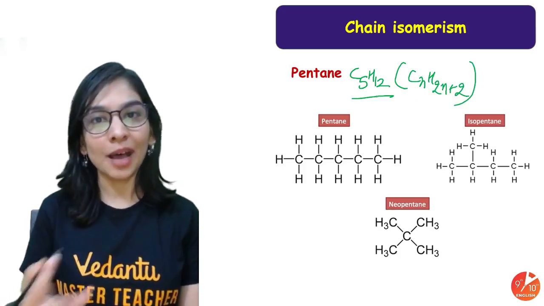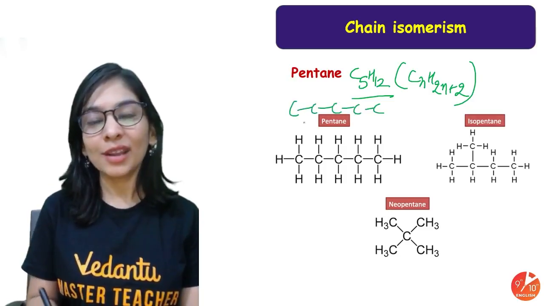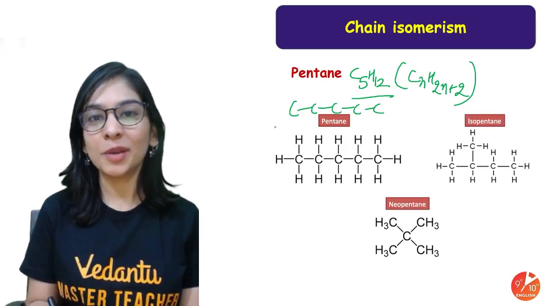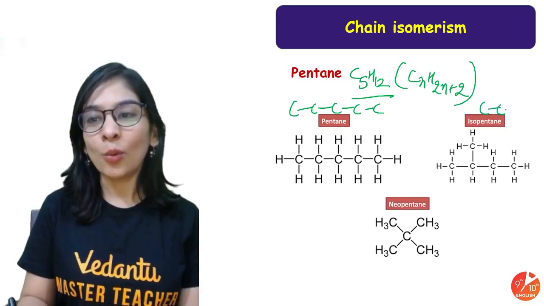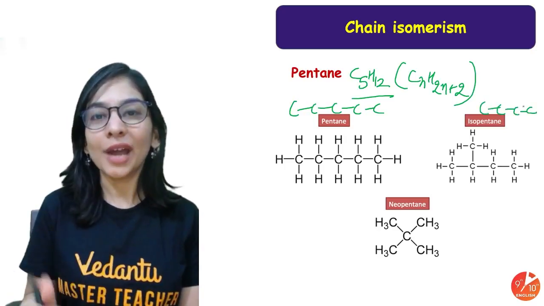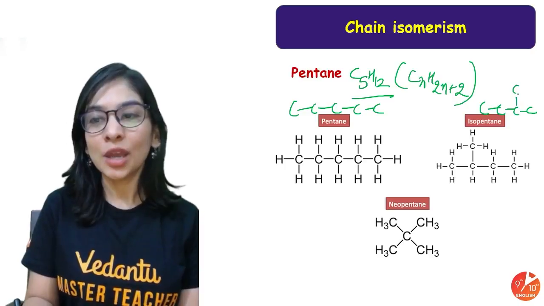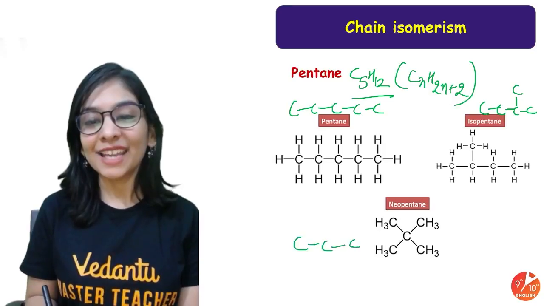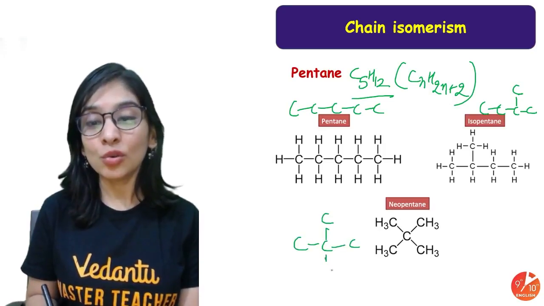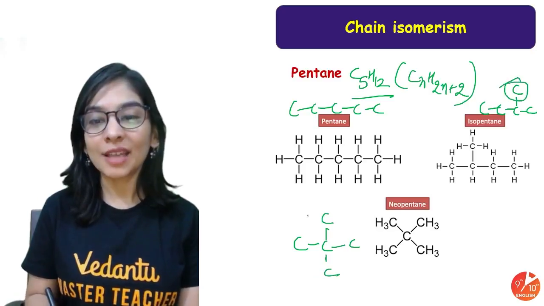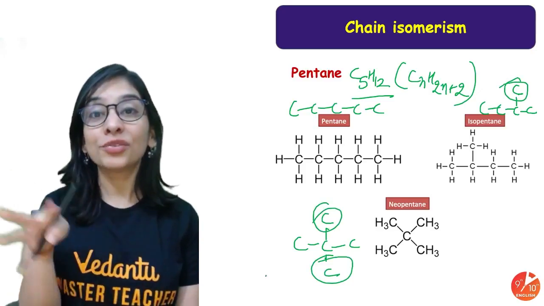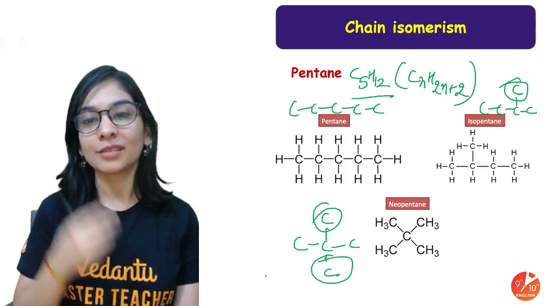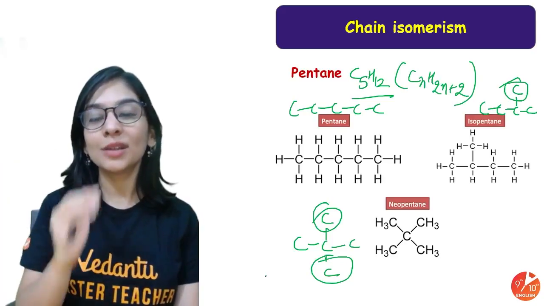So in what way can I write 5 carbon? One is the straight chain. You can write the number of hydrogen. You are mature enough now to justify the valency of carbon by writing hydrogen. One is a straight chain. One is using a carbon in branching also. So 4 carbon I'm writing on this side, 1 carbon I'm using as a branch. So that's the second possibility. Third possibility, writing 3 carbon in a chain and using 2 carbon as substituents, 1 carbon as a substituent, 2 carbon as a substituent. I got 3 possible arrangements. So that is chain isomerism, having 3 possibilities of making chains. Straight and branched, with 2 examples, 1 substituent and 2 substituents.